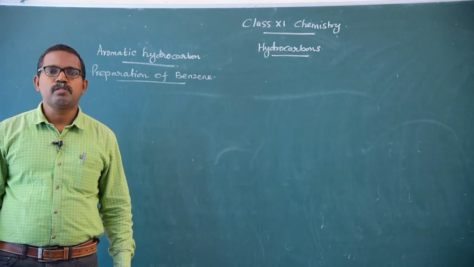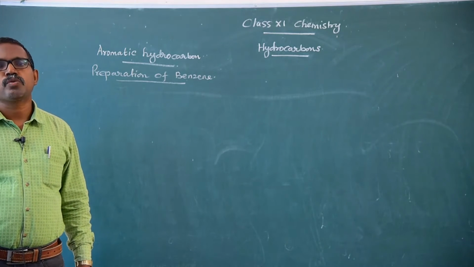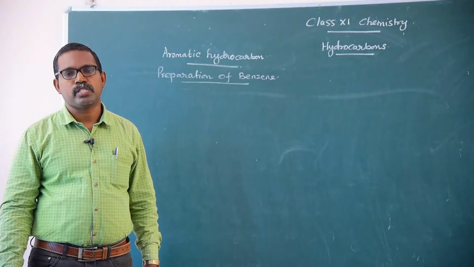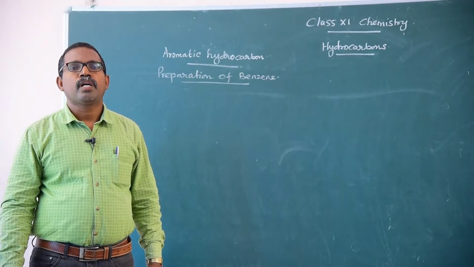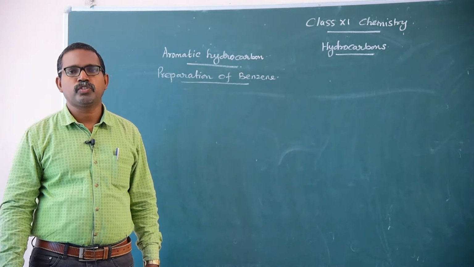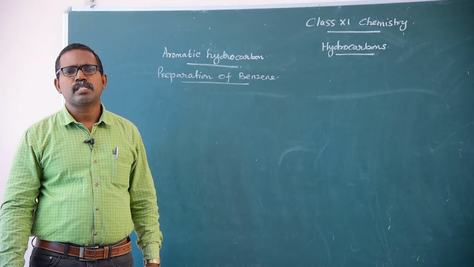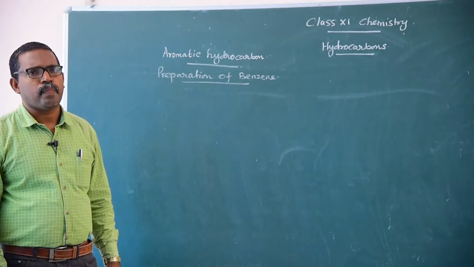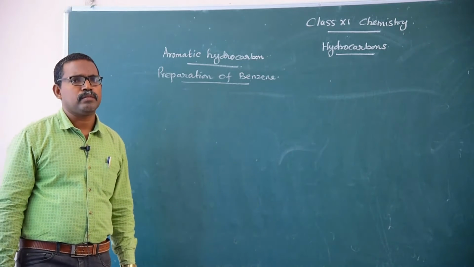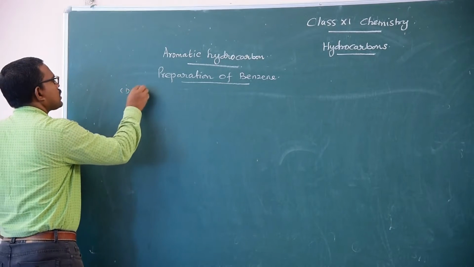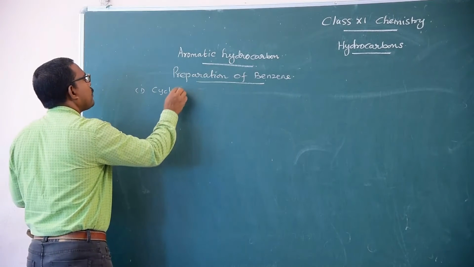The principal source of benzene is coal tar. From coal tar and petroleum products, benzene is commercially prepared. In the chemical way, benzene is prepared by some chemical reactions. First of all, cyclic polymerization.